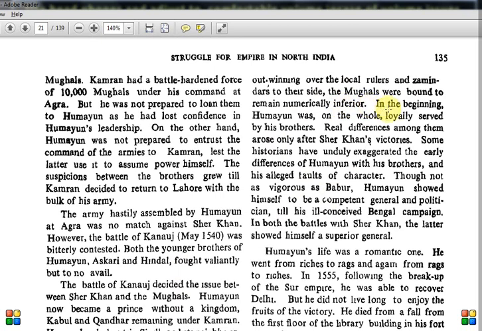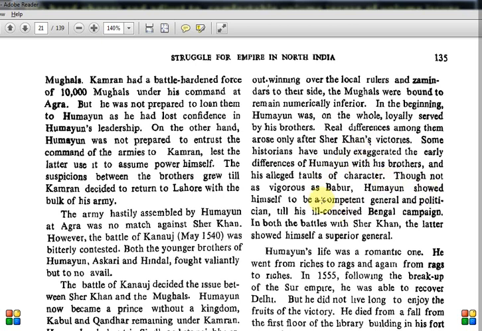In the beginning, Humayun was on the whole loyally served by his brothers. Real differences among them arose only after Sher Khan's victories. Some historians have unduly exaggerated the early differences of Humayun with his brothers. In history textbooks they mention a lot of things, like his brothers were continuously having conflict with each other. But actually, what Satish Chandra is mentioning is that up till Sher Khan's victory, they were not having any problems. They were ruling in different provinces. But after Sher Khan defeated Humayun, these brothers thought, okay, now we can also take over and rule Delhi.